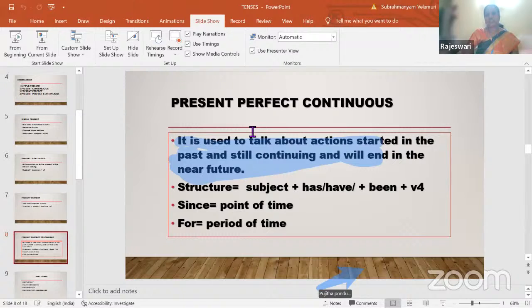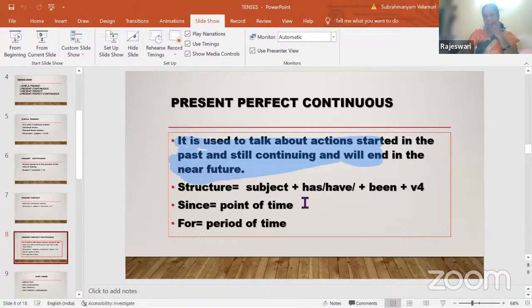So the structure will be subject plus have or has, plus one more word added when perfect and continuous come together: been, plus V4. To identify perfect continuous, we have two different words, which I discussed when we were talking about communication skills: since and for. Since is used for a point of time, for is used for a period of time. We use these two generally here.